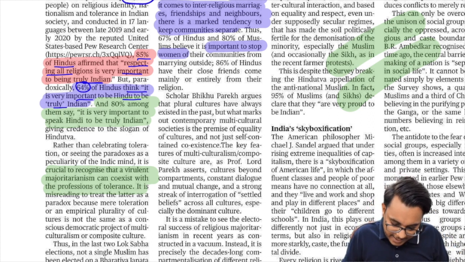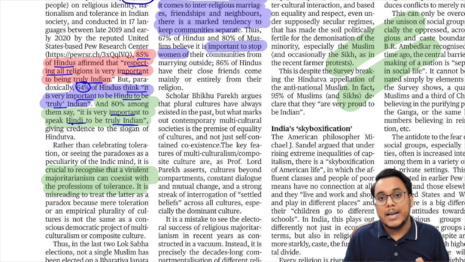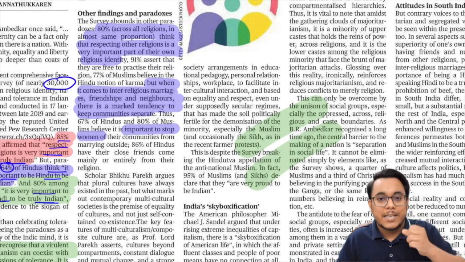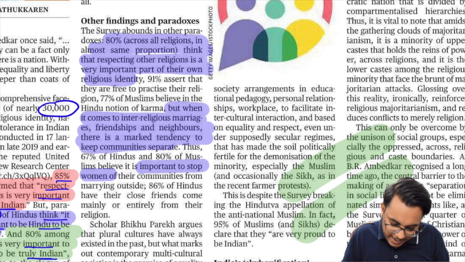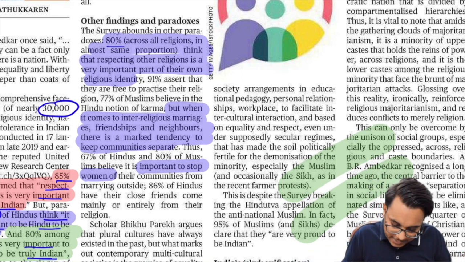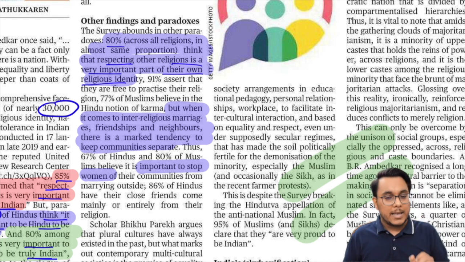Then guys, secondly, it has been said that it is very important to speak Hindi to be truly Indian. So this is again another disturbing thing that is happening. Then guys, let's see one more paradox. It has been said that 80% across all religions say that respecting other religions is a very important part of their own religious identity. Very good thing.